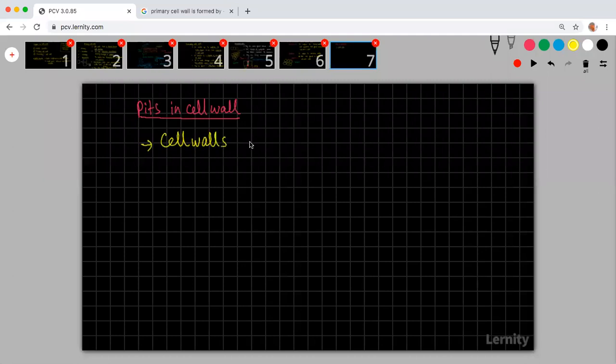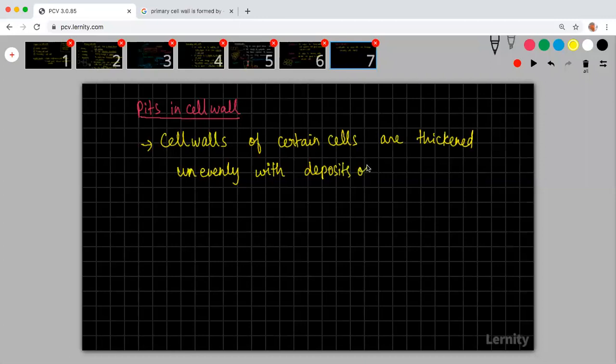Cell walls of certain cells are thickened unevenly with deposits of lignin.